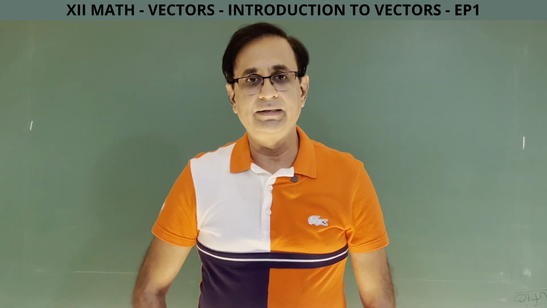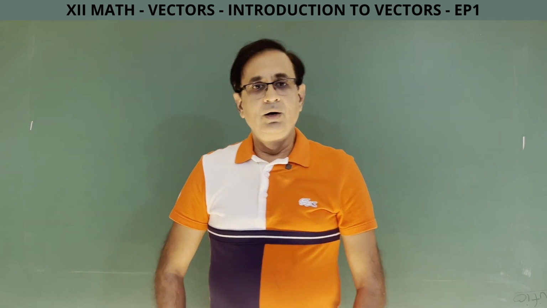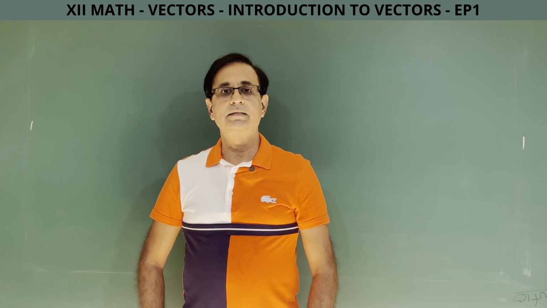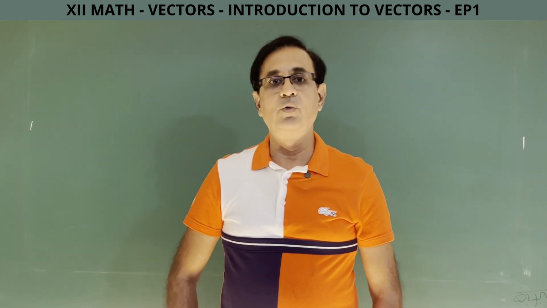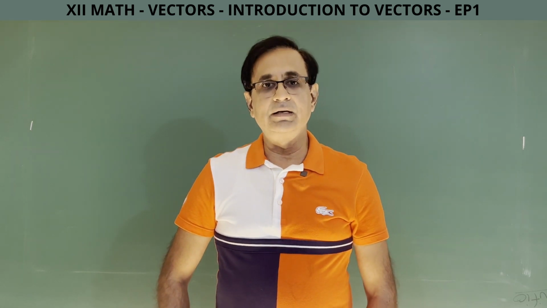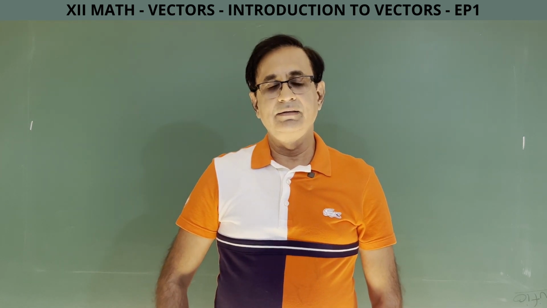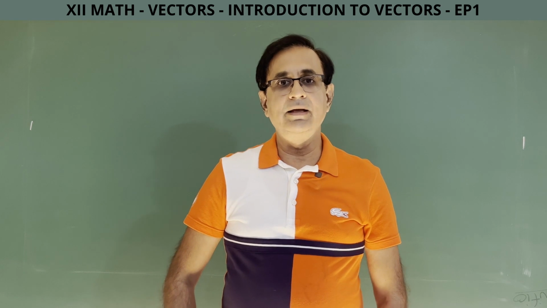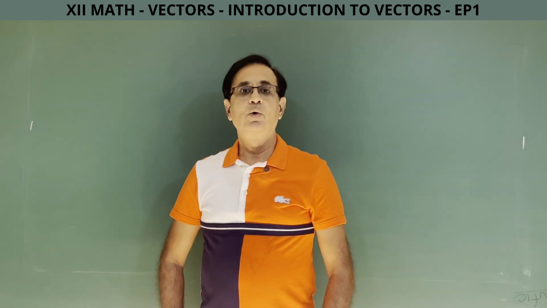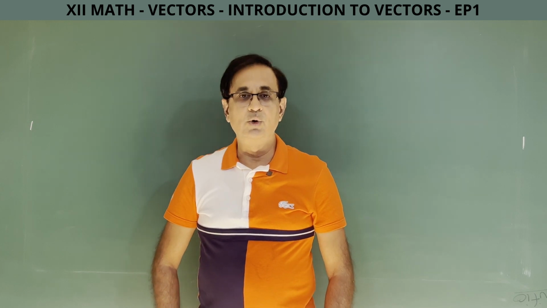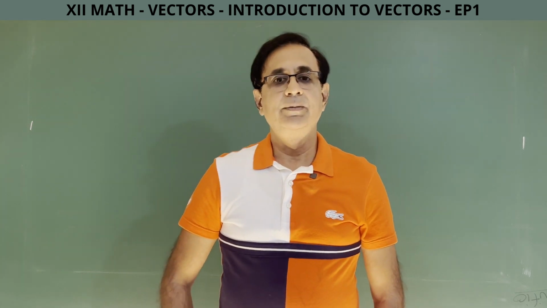So what are vectors? There are two kinds of physical quantities: scalar quantities and vector quantities. Now, what are physical quantities? Physical quantities are those which can be measured, like length, area, volume, mass, weight, speed, displacement, momentum, force, temperature, pressure.